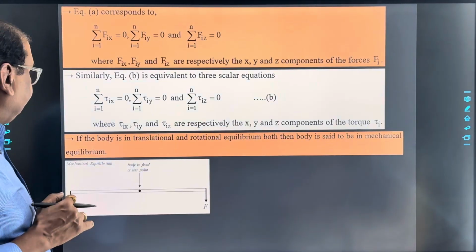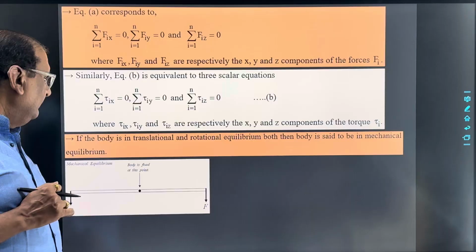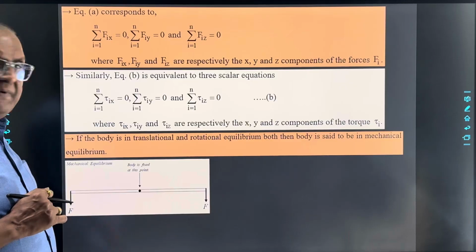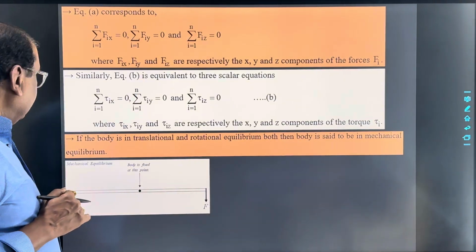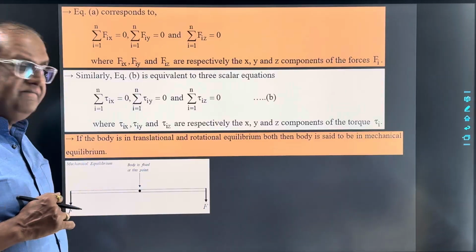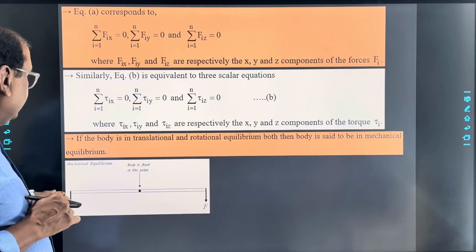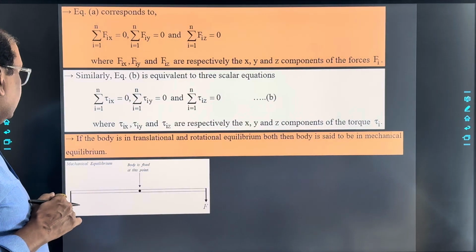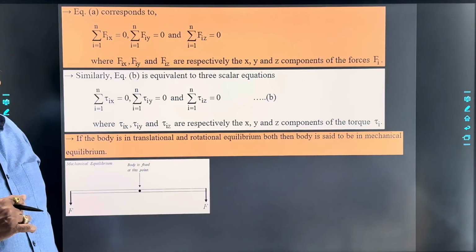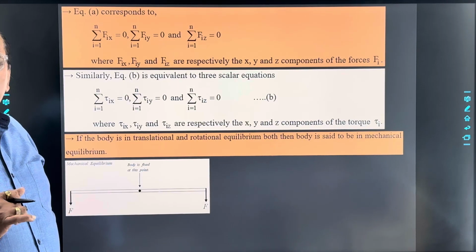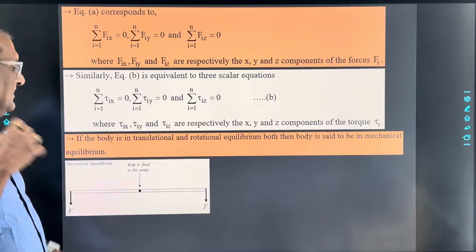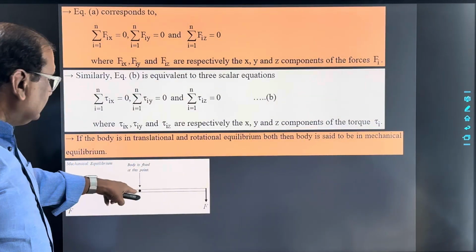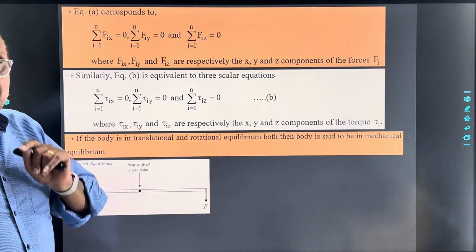Okay. Now see here. If we think about mechanical equilibrium, so if the body is fixed at this particular point, and forces acting on the body are in the direction as shown in the figure, then in this particular case we can say the body is in translational equilibrium, because here the body is fixed at this particular point. Now both the forces are in downward direction, but when the body is fixed, it can't be translated.